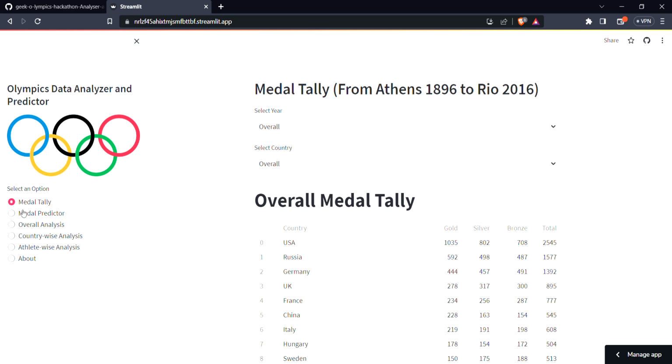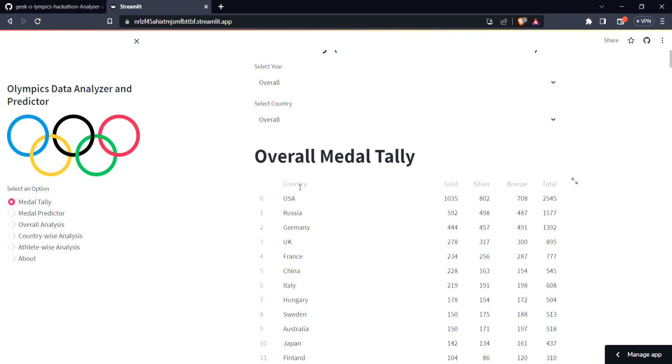This medal tally page is about the medals that each of the countries have won over time in the Olympics. This data is taken from the Athens Olympics of 1896 to the Rio Olympics of 2016. Here we have two filters, the year filter and the country filter, and the default setting is overall. So we have the overall medal tally of each country over these years.